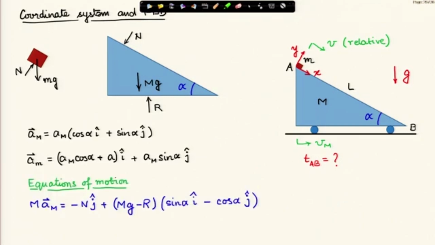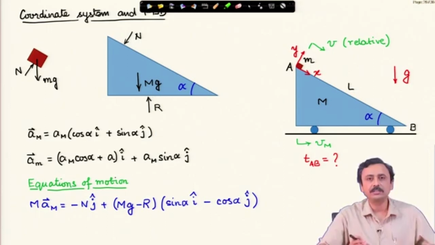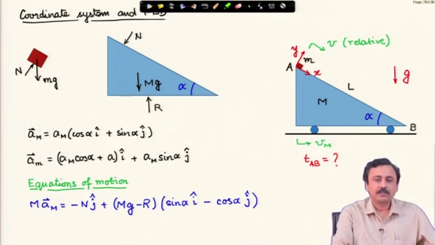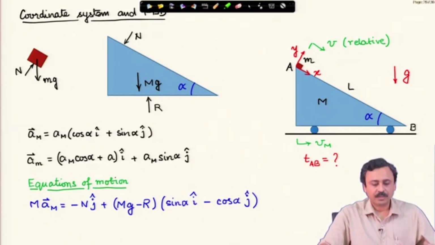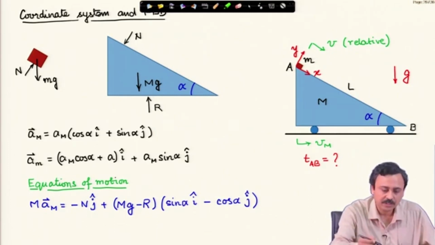Now, we are ready to plug into the equations of motion. There are two mass points, one is the wedge and the other is the block. Therefore, we will have two equations of motion. Now, first one is for the wedge. Mass of the wedge times acceleration of wedge is equal to summation of all forces on the wedge. What are the forces on the wedge?